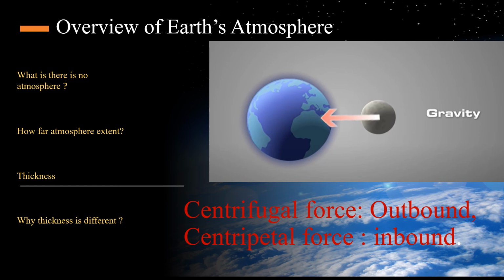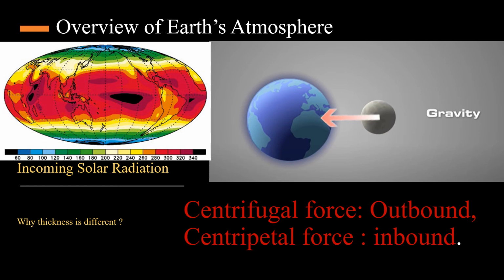Guess what? Another reason is incoming solar radiation. Over the equator, between the Tropic of Cancer and the Tropic of Capricorn, in this tropical region, we have much more incoming solar radiation. That means the sun gives sunlight directly overhead in and around this area.